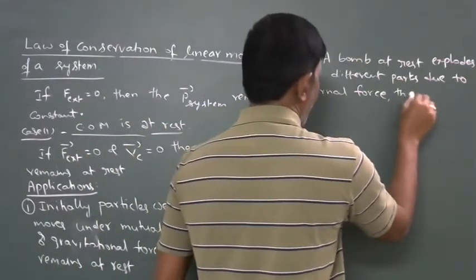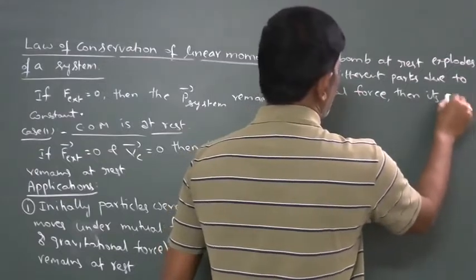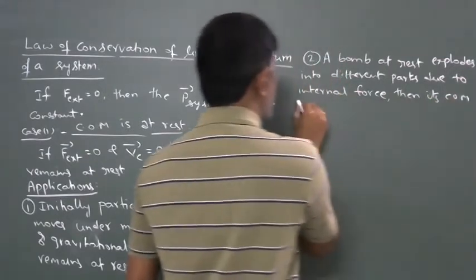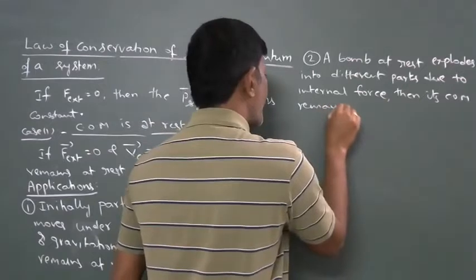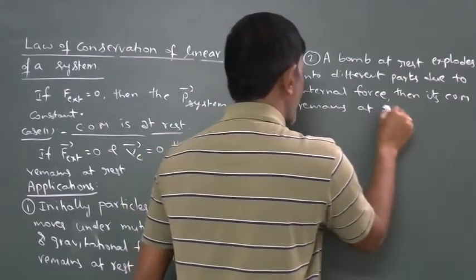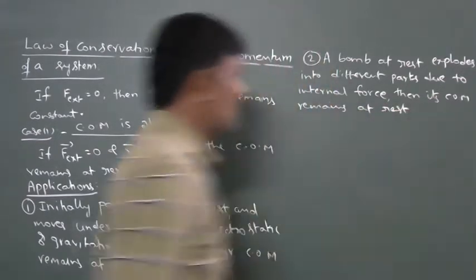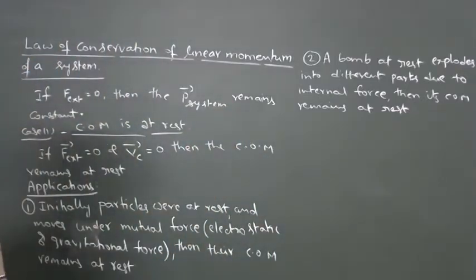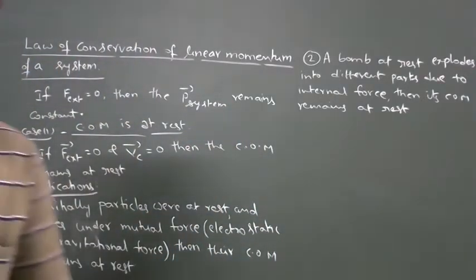Then its center of mass remains at rest. A bomb at rest means its center of mass is also at rest.